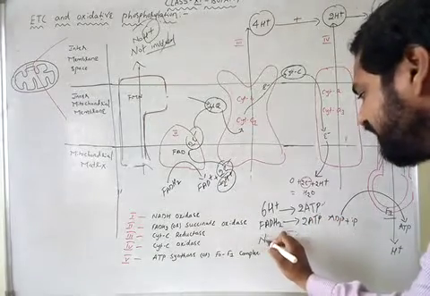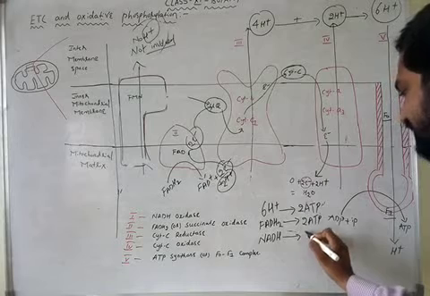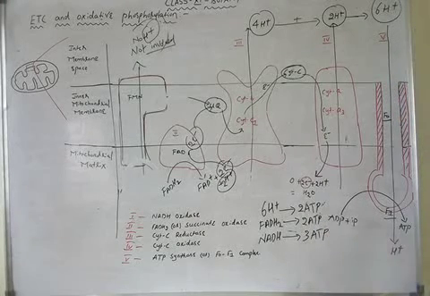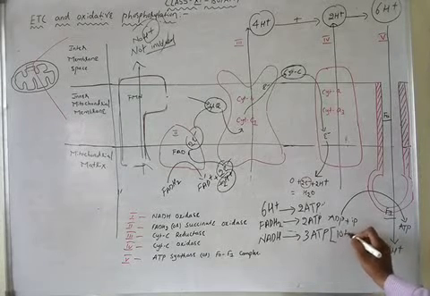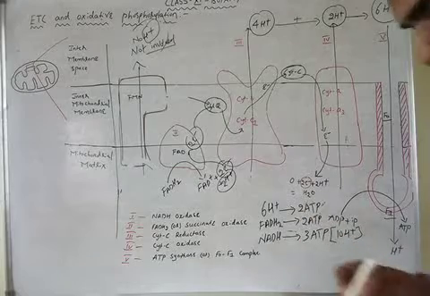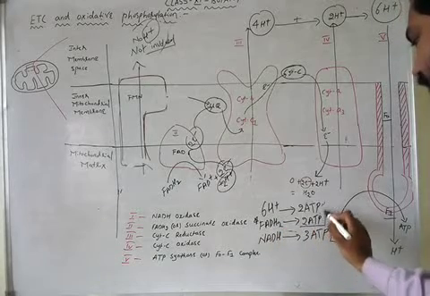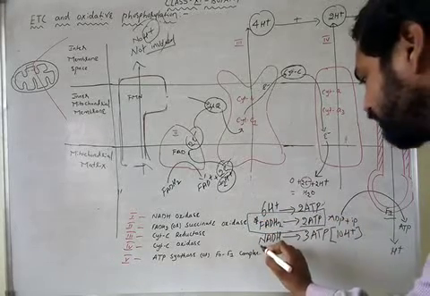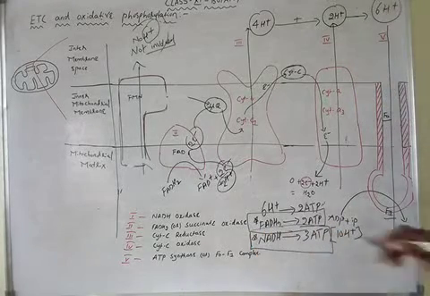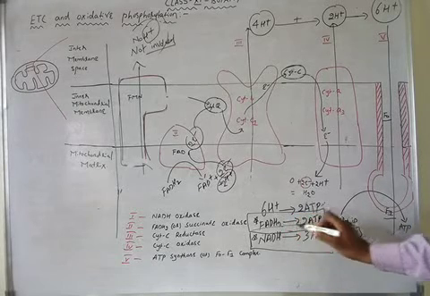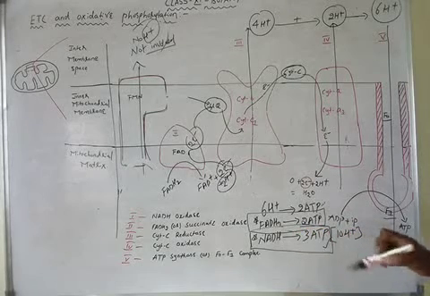And 1 molecule of NADH, when oxidized, results in the synthesis of 3 ATP, because 1 molecule of NADH results in the translocation of 10 protons. So this is very important. 1 molecule of FADH2 oxidation results in the synthesis of 2 ATP. And 1 molecule of NADH oxidation results in the synthesis of 3 ATP. Note these points.